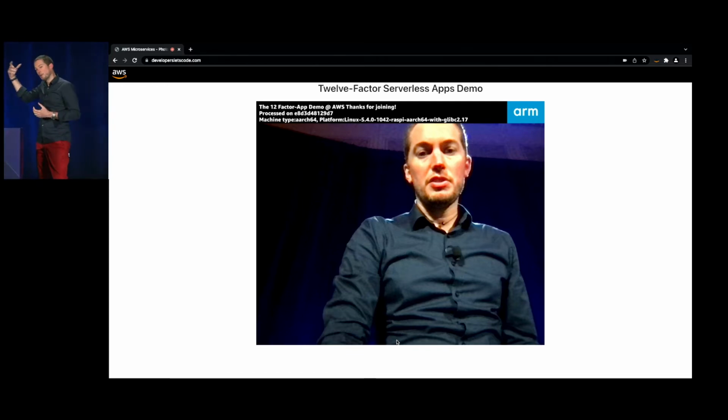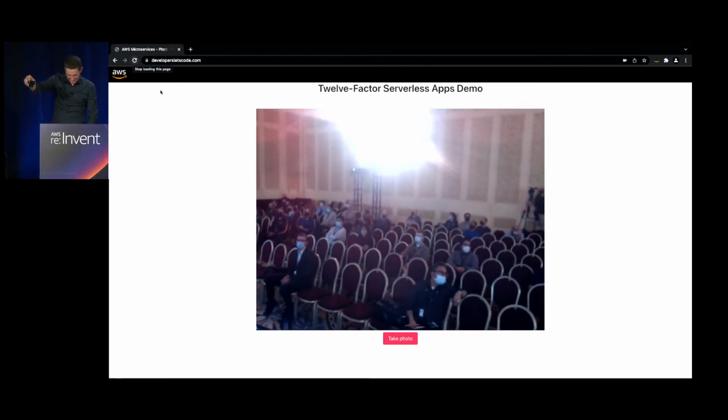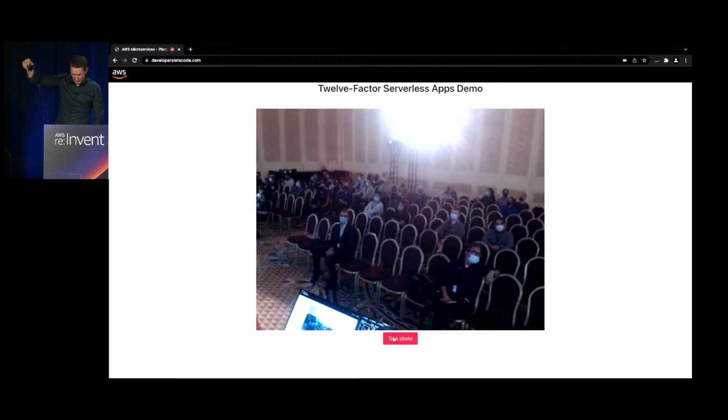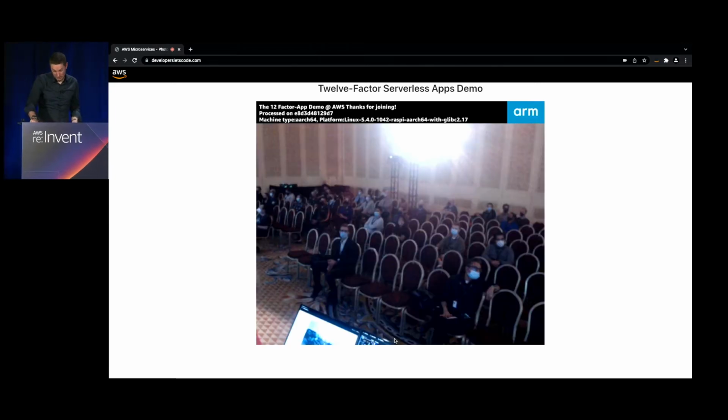Depending on where the worker is operating, we will get an ARM logo or an AWS logo. If I do it again now, it may or may not be AWS, because it depends on which worker is going to pick it up. So this is again the Raspberry Pi. But if we do it several times, eventually we'll see other tasks running it.